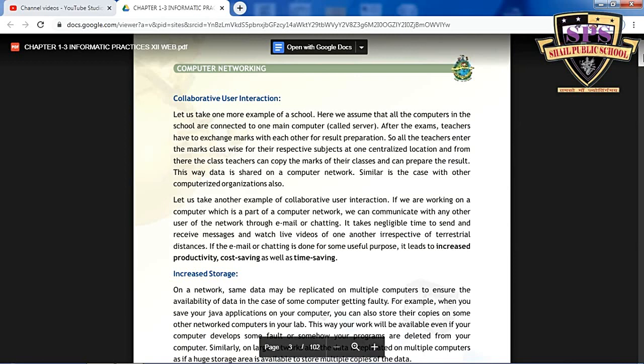Let us take another example of collaborative user interaction. If we are working on a computer which is part of a computer network, we can communicate with any other user of the network through email and chatting. It takes little time to send and receive messages and watch live videos of one another, irrespective of distance. So that is a cost saving process, increased productivity, and also a time saving process.